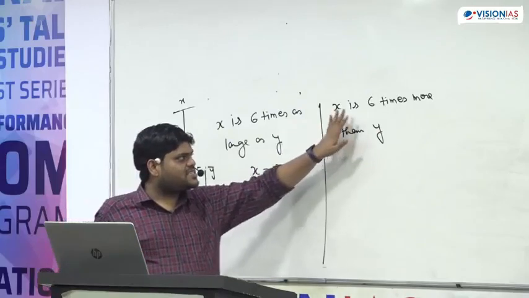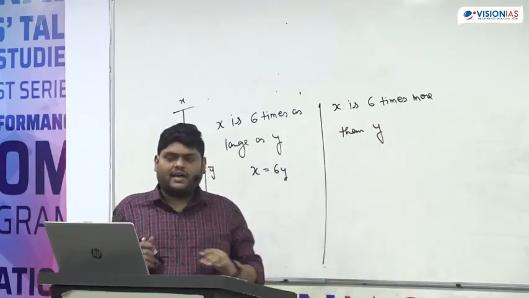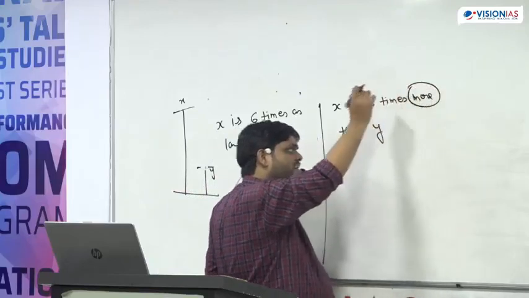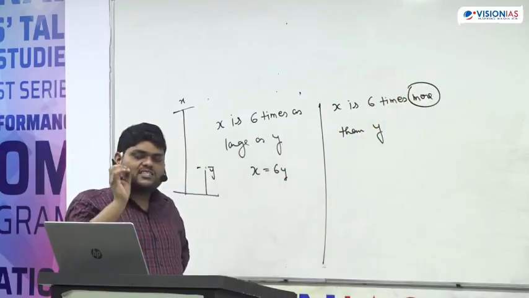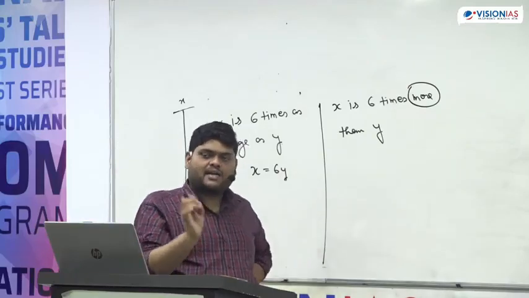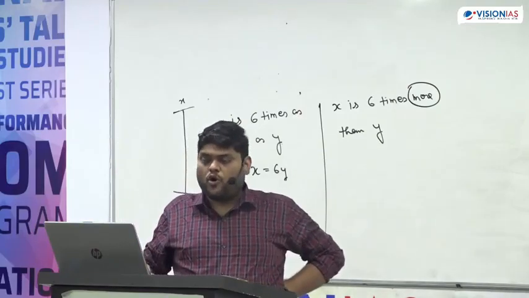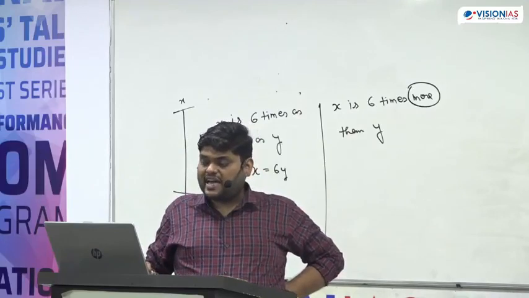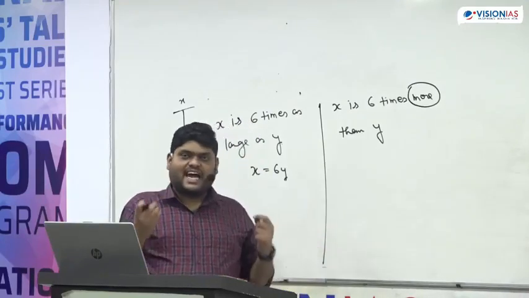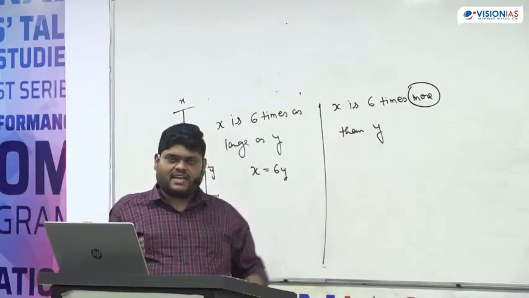So X is 6 times more than Y. Whenever this word more is coming, the simple meaning is addition. Whenever there is a word increment, whenever there is a word more, whenever something is getting added, the meaning is always addition.